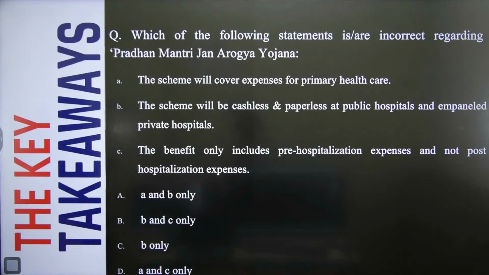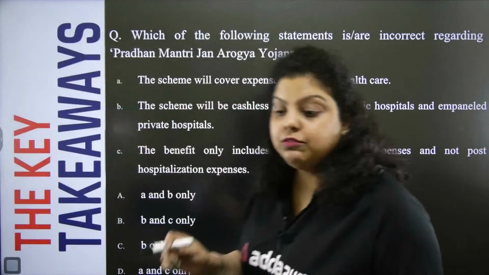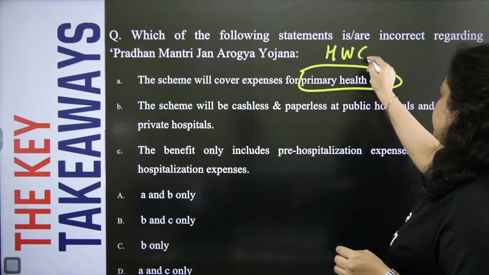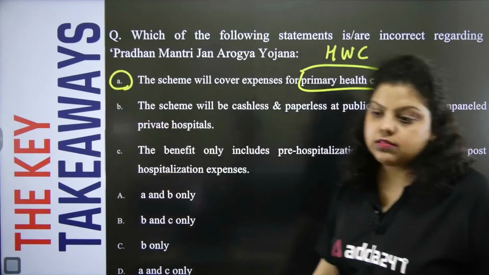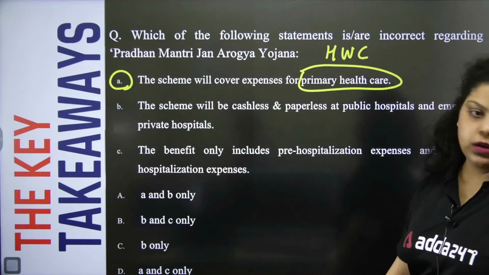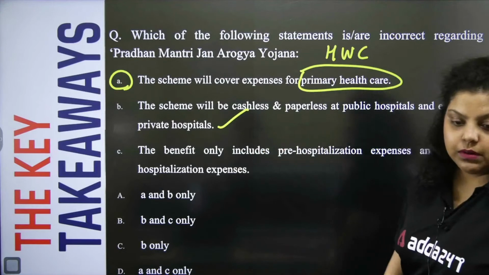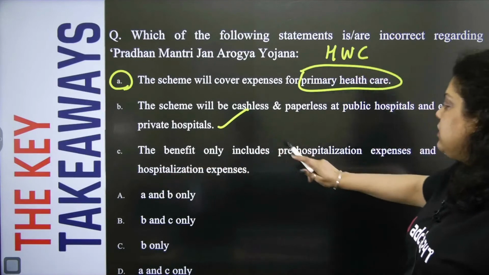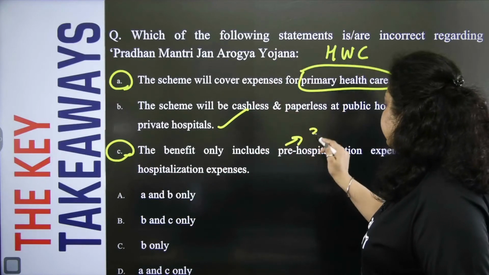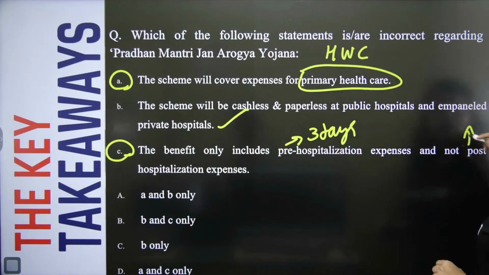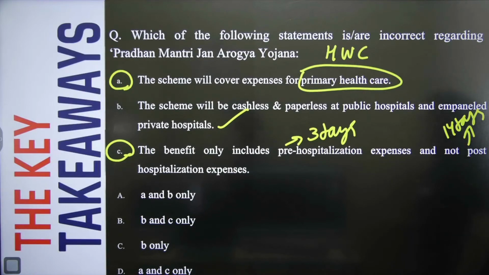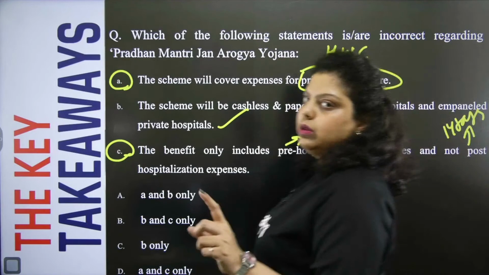It will be interesting. If I talk about the first option, I have just told you the primary healthcare services will be provided by the Health and Wellness Center, so this statement is incorrect. Second, it will provide you cashless service from public as well as private hospitals. This is a correct statement. But the third one says the benefit only includes pre-hospitalization expenses and not post-hospitalization. This is also incorrect because it covers 3 days pre-hospitalization and 14 days post-hospitalization expenses. So A and C, both statements are incorrect.